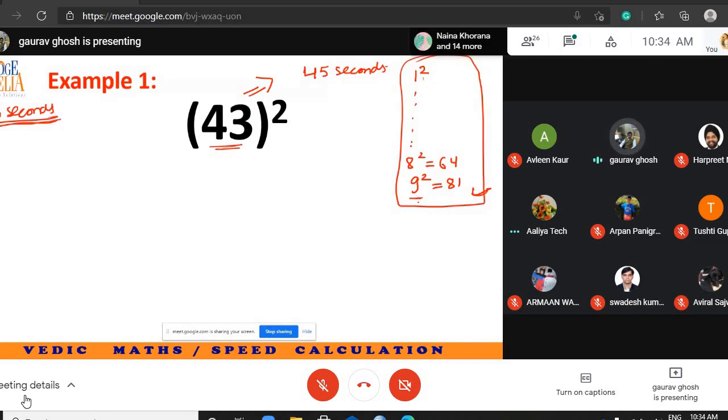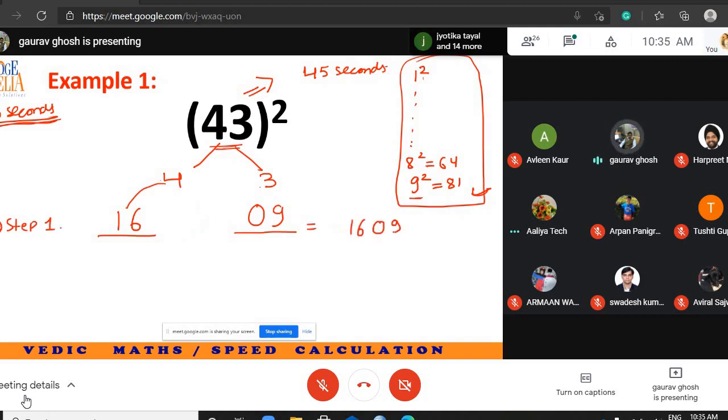Nobody is going to ask you a 1-digit number. Most of the time you will get a 2-digit number. So take 43 square. 2 digits. Take 4 separately, take 3 separately. Fine. Now see what will be the answer. 4 square is 16, 3 square is 9. This is step 1. Because of step 1, you will get 1609. Step 2, you can do it manually.